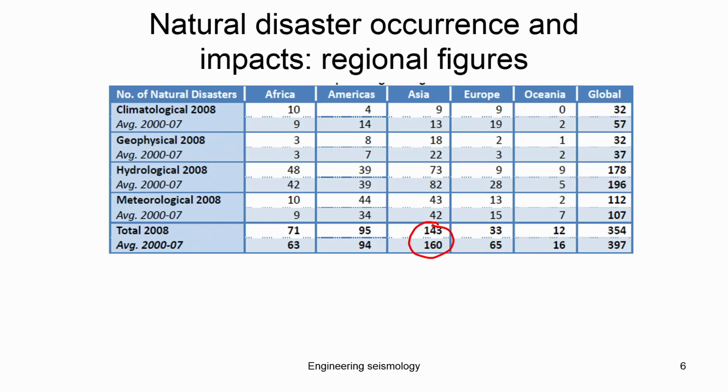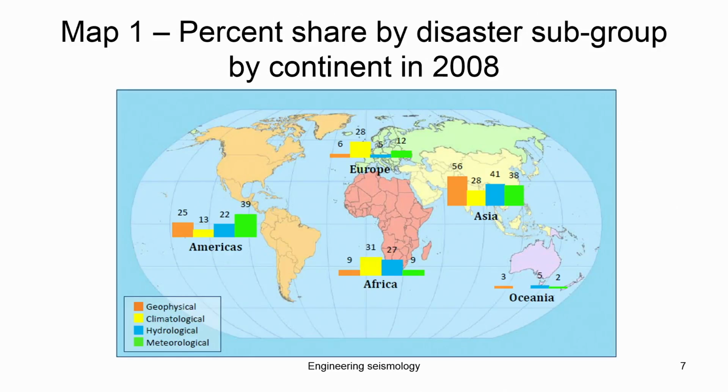This is naturally occurring. We do not have any control to prevent these natural hazards. The only thing we can do is minimize the disaster due to these kinds of natural events. If you see the percentage share by disaster subgroup by continent in 2008, this graph was prepared.